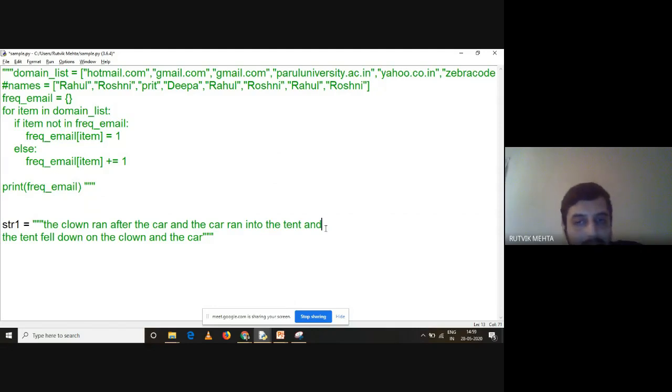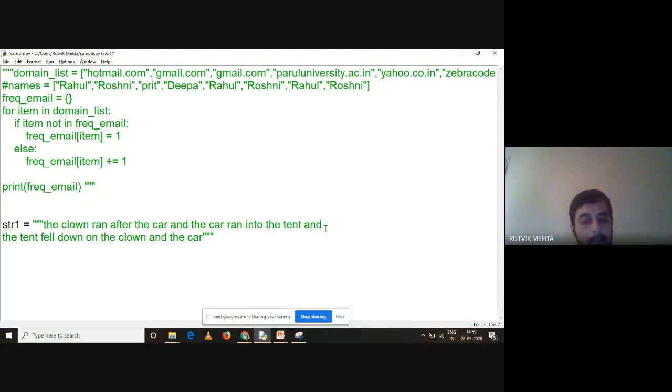Now, this is a particular string, and we want to count the frequency of each and every word present in this statement. If you can see, there are many repeating words. Clown is getting repeated, car is getting repeated, the is getting repeated, and is getting repeated. There are many repetitive words in this, and we want to work with it. We want the frequency of each and every word, and we will extend this program so that we know which particular word has the highest frequency.